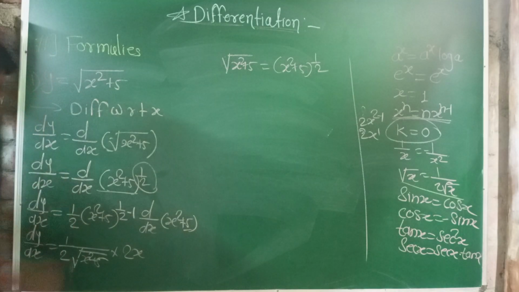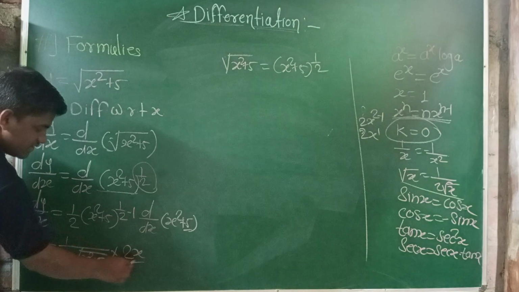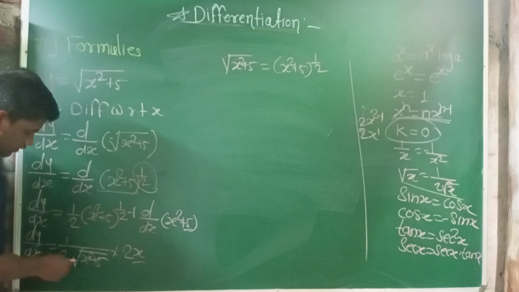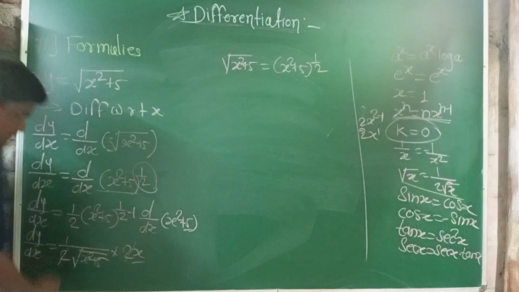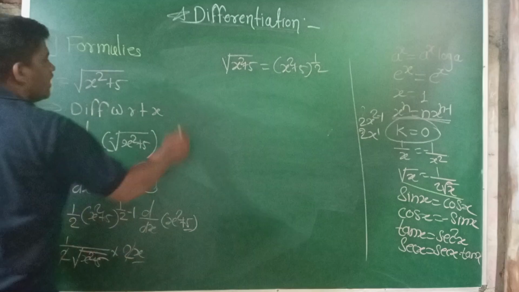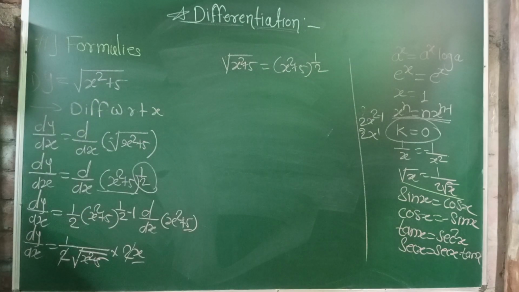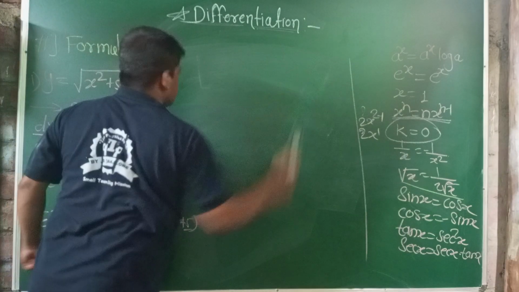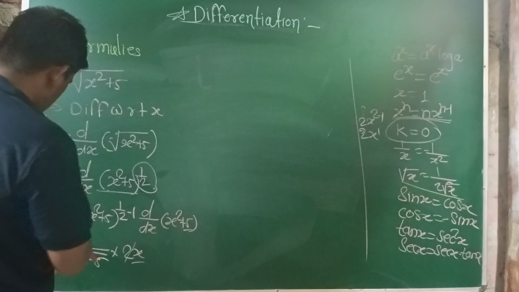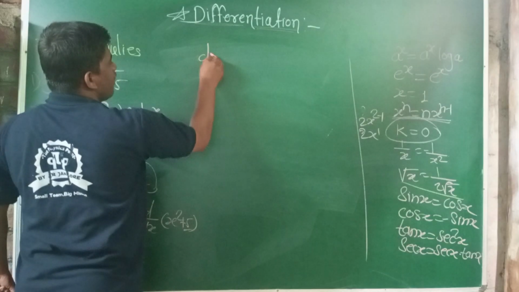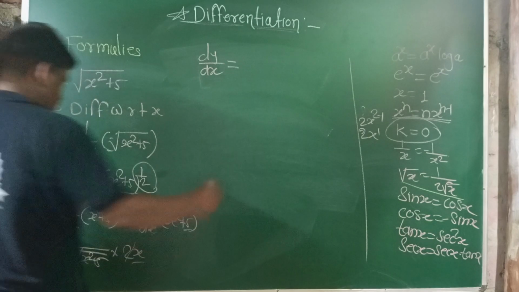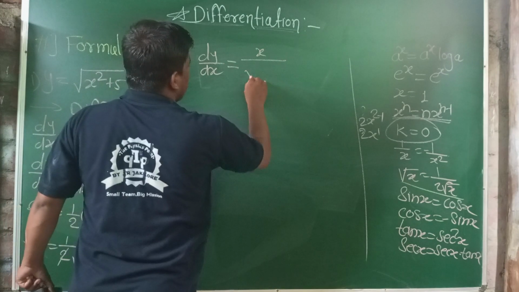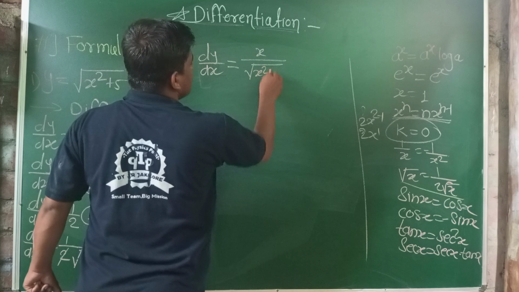So 2x is the numerator, and 2 into root of x square plus 5 is the denominator. The 2 in the numerator and denominator cancel. Then dy by dx is equal to x divided by under root x square plus 5.